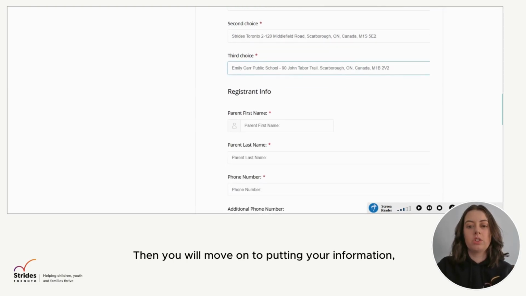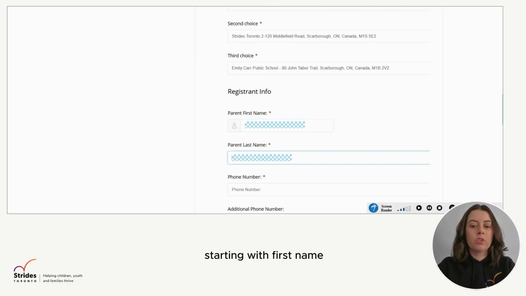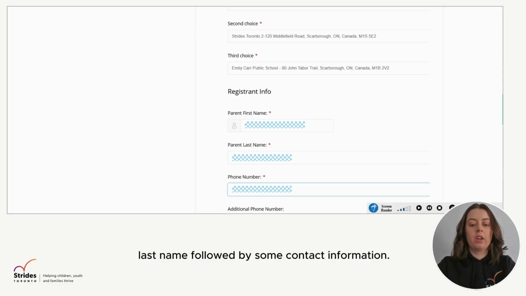Then you will move on to putting your information, starting with first name, last name, followed by some contact information.